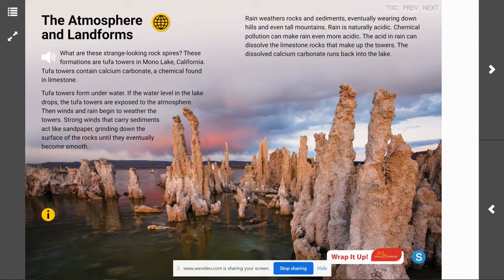Hey there, scientists. Today, we are talking about the atmosphere and landforms, and you are going to be able to explain how processes in Earth's atmosphere interact with and change the shape of landforms. I want you to think back to what you remember about Earth's atmosphere and what you have learned about how Earth's atmosphere interacts with Earth's other major systems. You might want to go back and look at some of those other lessons we've done to remind yourself.